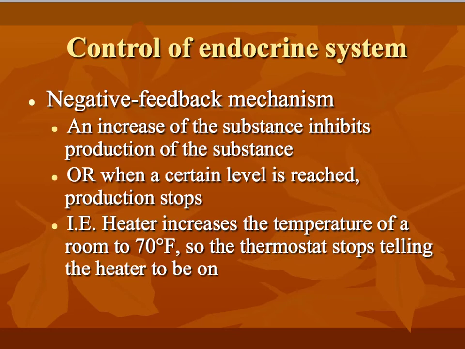So once you've met that biological need, you've secreted another chemical, or you've completely reached a level, we need to then tell the endocrine system to turn off. We don't need these signals. It's similar to a heater. You say, okay, it's too cold in here, so you increase the temperature on the thermostat to 70 degrees Fahrenheit. Once the actual temperature in the room rises to 70 degrees, the thermostat tells the heater that it needs to shut off.